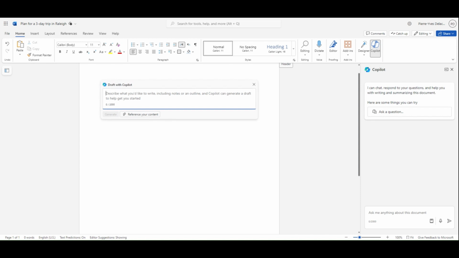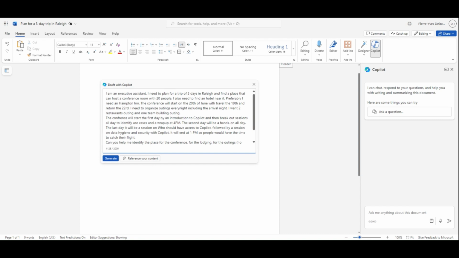It's a long prompt. I'm saying I'm an executive assistant. I need to plan a trip of 3 days in Raleigh and find a place that can host a conference room with 20 people. I also need to find a hotel near it, preferably a Hampton Inn. The conference will start on the 20th of June with travel the 19th and return on the 22nd.